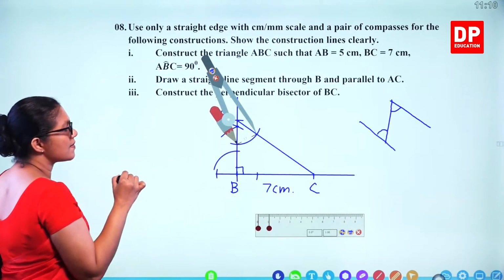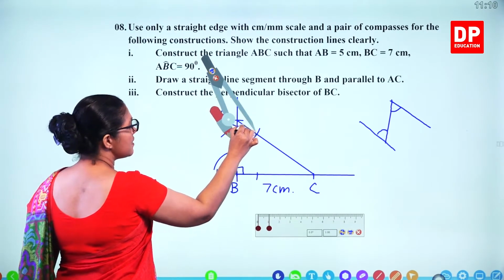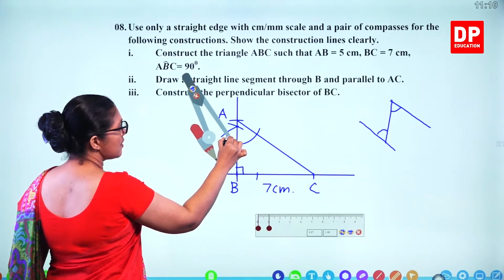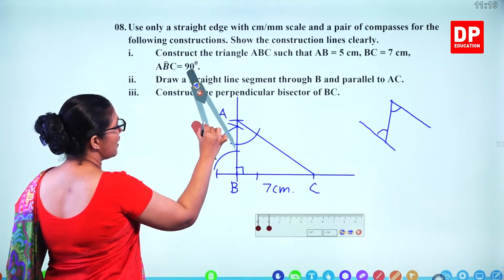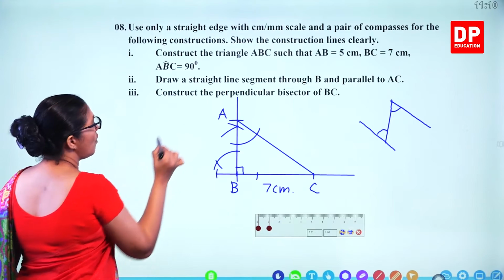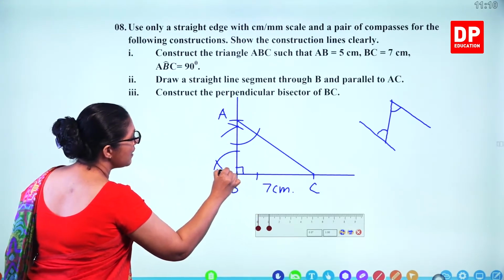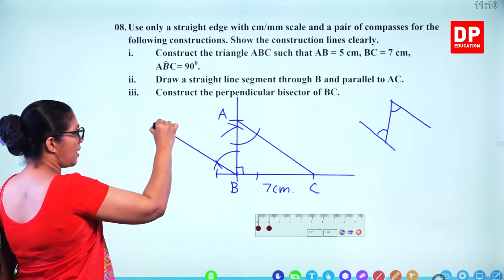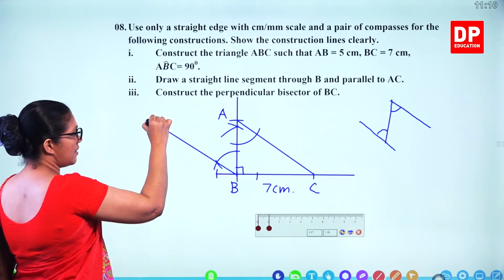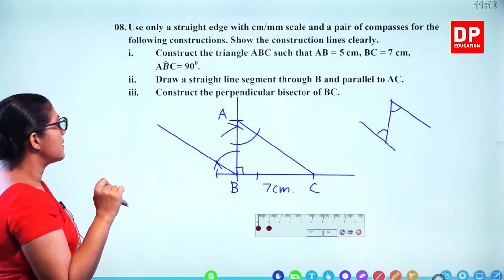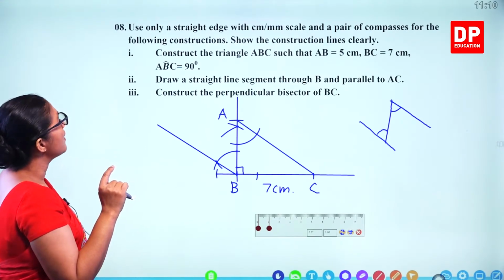This angle size should be the same as this angle. So this and this. Now we can draw the line. Now we have the line. Now you can connect B with that. You get a parallel line to AC. So these two lines are parallel.